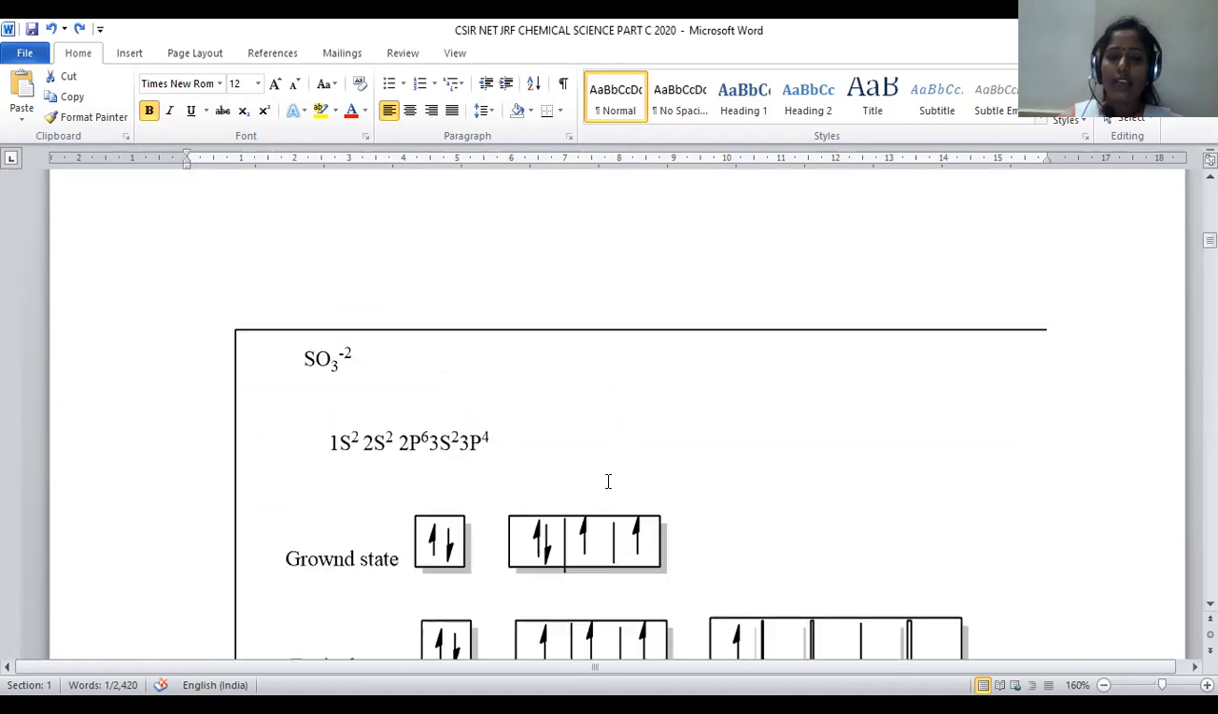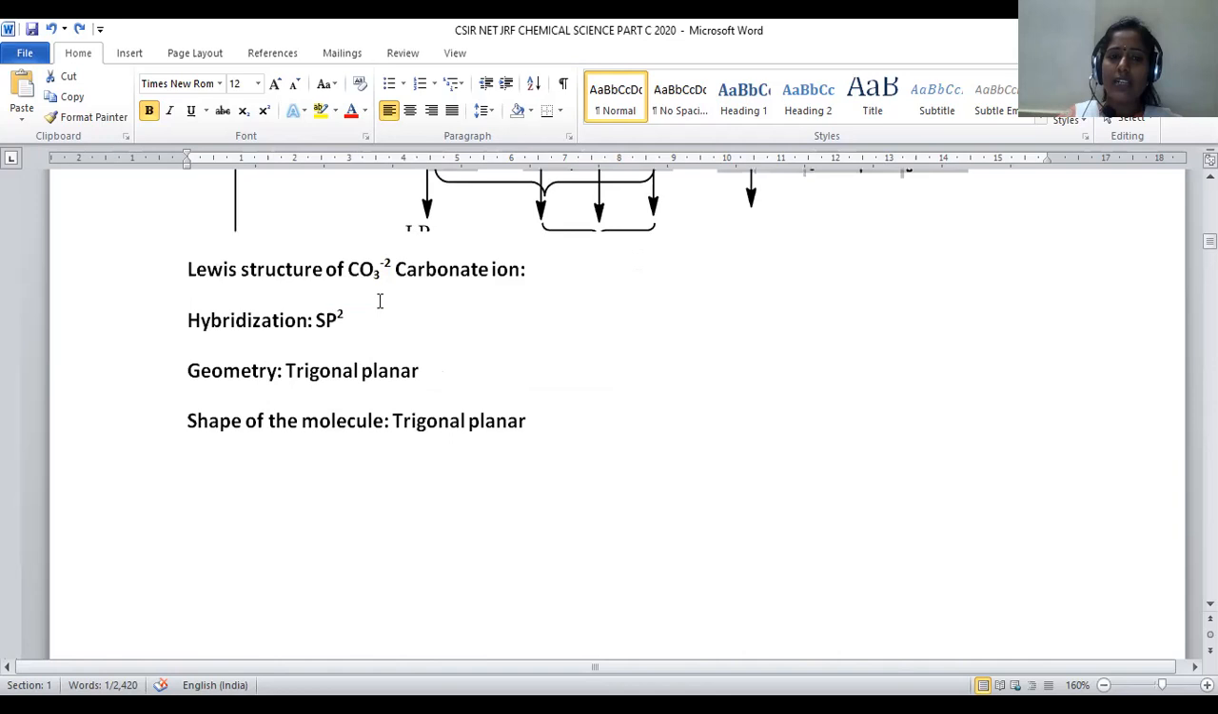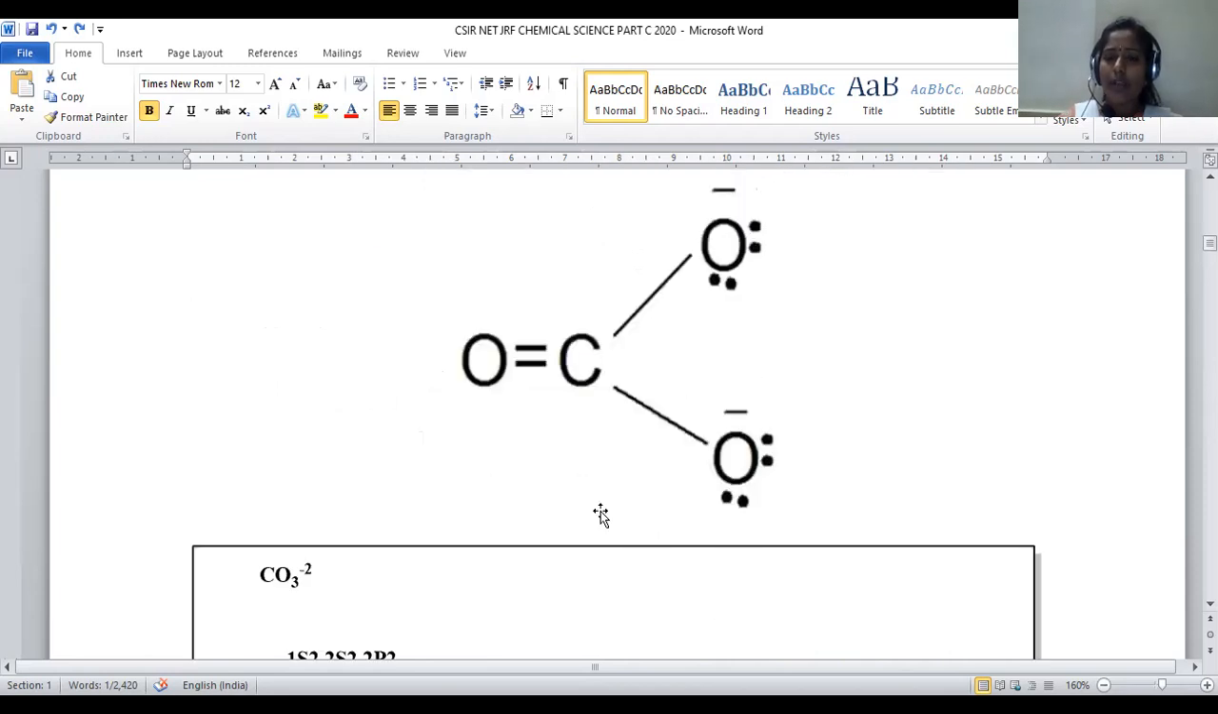Now let us go with another one provided within the problem, that is CO3 2-. The second compound is the carbonate ion, CO3 2-. The carbonate ion participates in sp2 hybridization and it has trigonal planar geometry. Let us see how it can be predicted. So the carbonate ion is represented in this manner: carbon double bond O, O-, with a 2- charge.